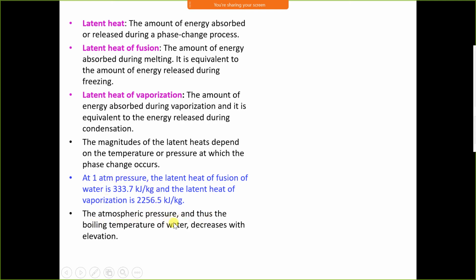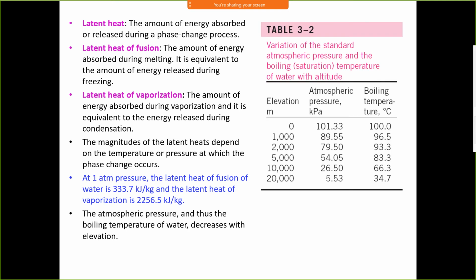The atmospheric pressure, and thus the boiling temperature of water, decreases with elevation. Whenever we talk about any pressure and temperature, it is at sea level condition, where atmospheric pressure is 1 atmosphere. But as the elevation, that is the height, increases, the saturation pressure and saturation temperature decrease.